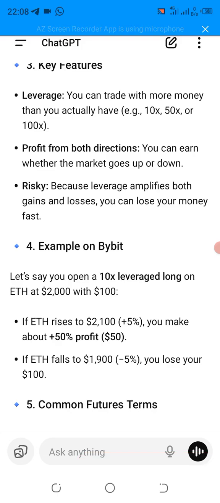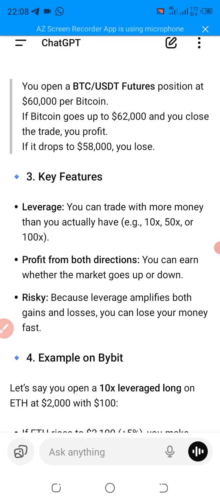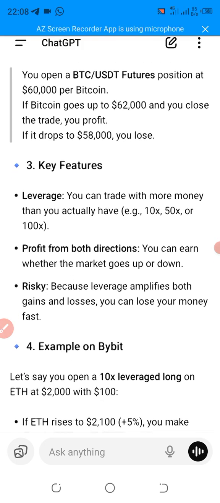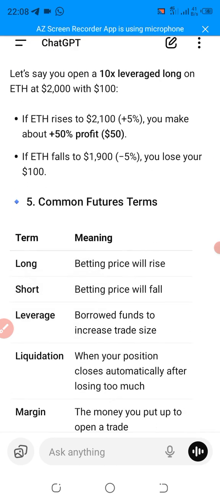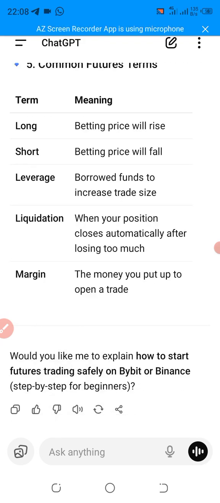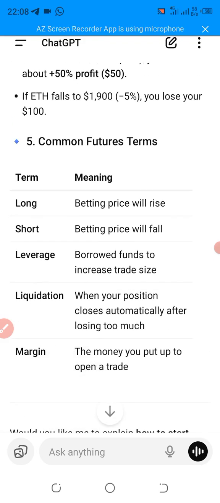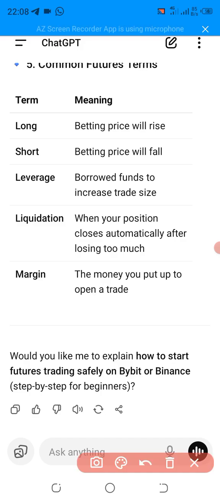Even for the trading platform that is common now, that people are used to, Bybit, you can see. You can just ask ChatGPT anything you need to know on trading. You can see it said, would you like me to explain how to start futures trading safely on Bybit or Binance step by step for beginners? You can see, this ChatGPT is awesome.